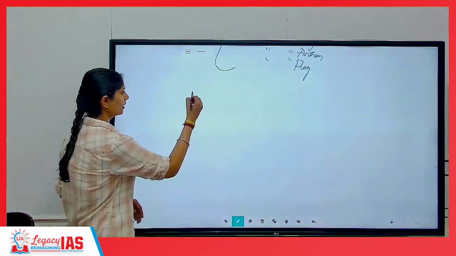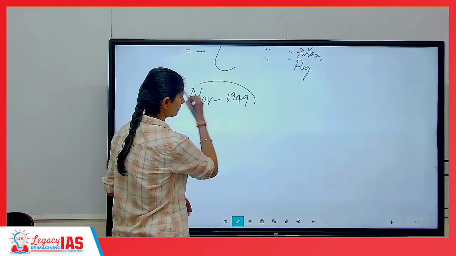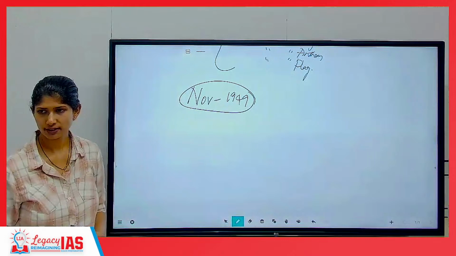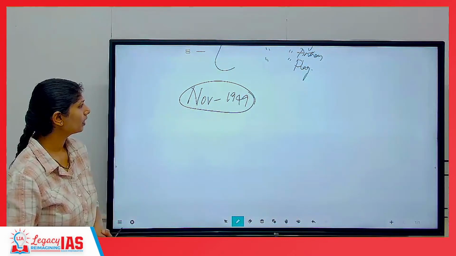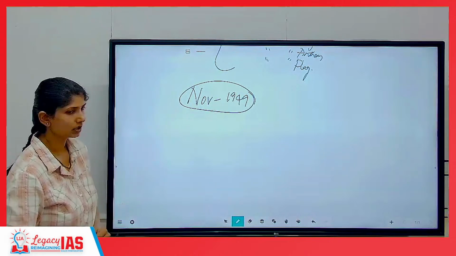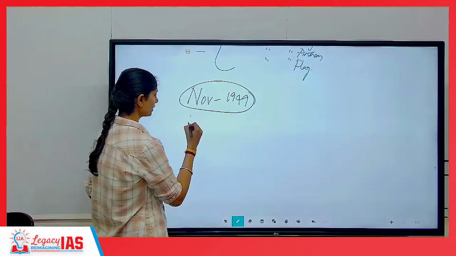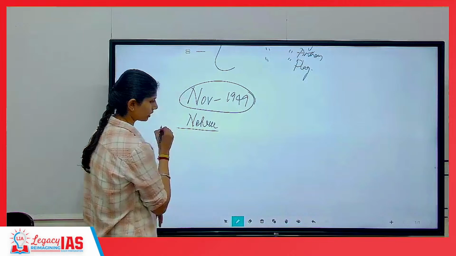Now, November 1949, our constitution was done. All right, November 10, our constitution was done. Now in here, the day after it was done, your Nehru. From here onwards, if we mean Nehru, it is only Jawaharlal Nehru.